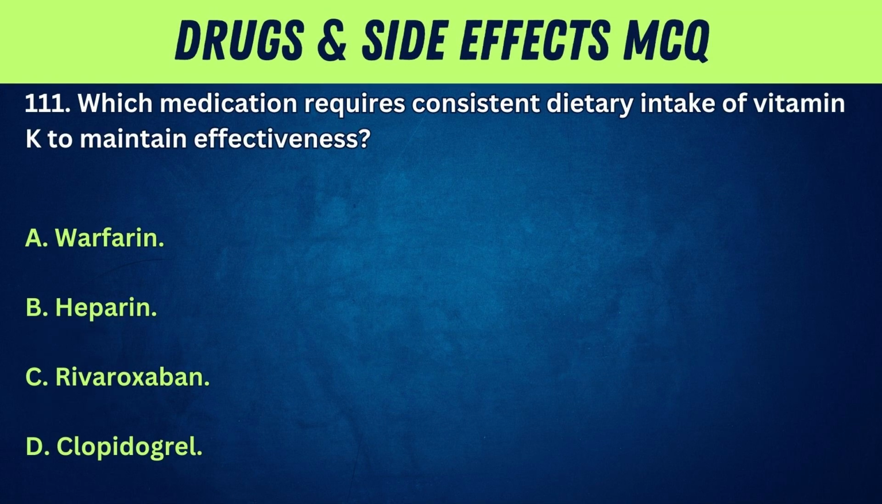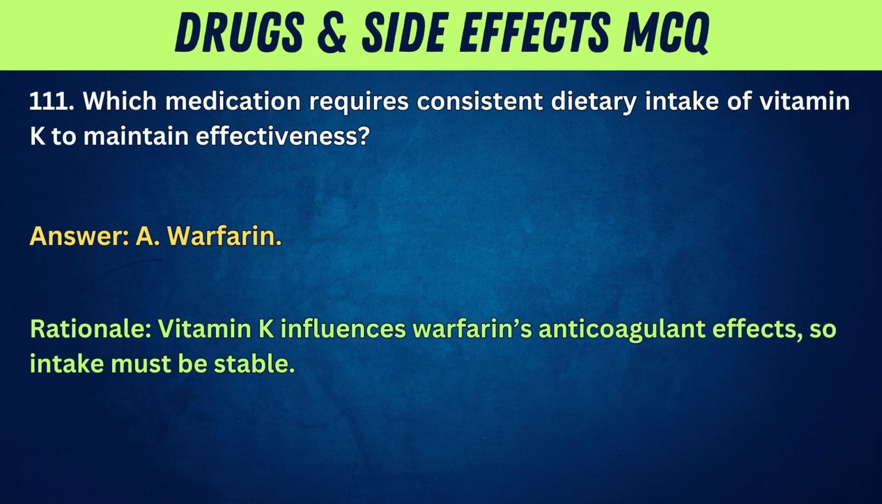111. Which medication requires consistent dietary intake of vitamin K to maintain effectiveness? A. Warfarin. B. Heparin. C. Rivaroxaban. D. Clopidogrel. Answer: A. Warfarin. Rationale: Vitamin K influences warfarin's anticoagulant effects, so intake must be stable.